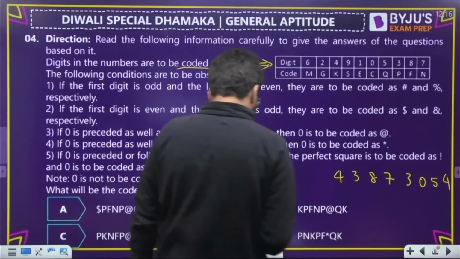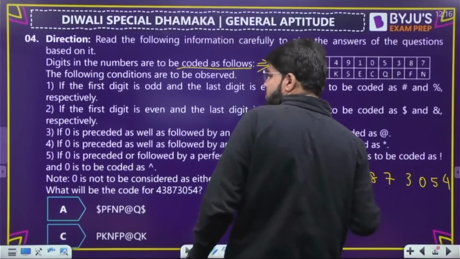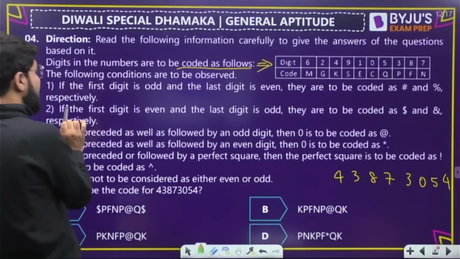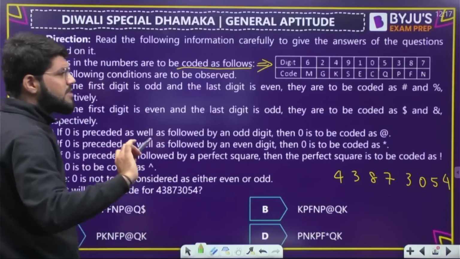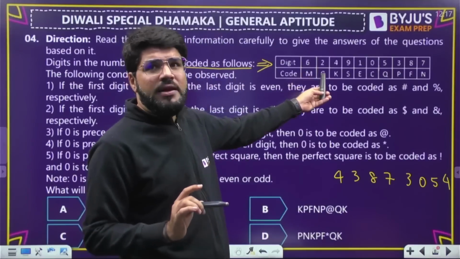ठीक है. Now please see. Number starts with even and ends with even. First condition क्या था? If first is odd, last is even, not matching. Second condition क्या था? If the first is even and the last is odd, then they have to be coded something. No, both first and last are even. So that means you have to follow the regular coding here.